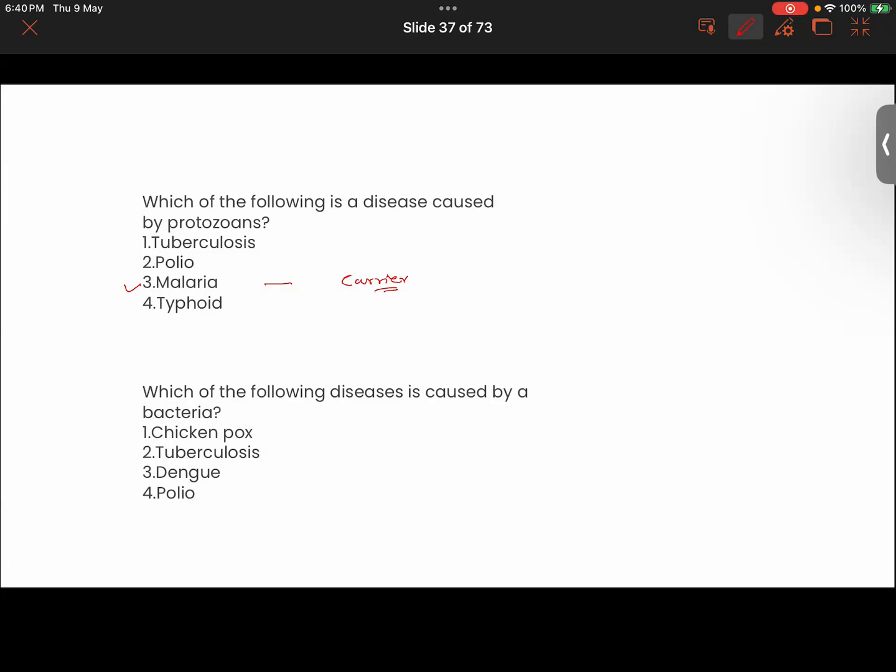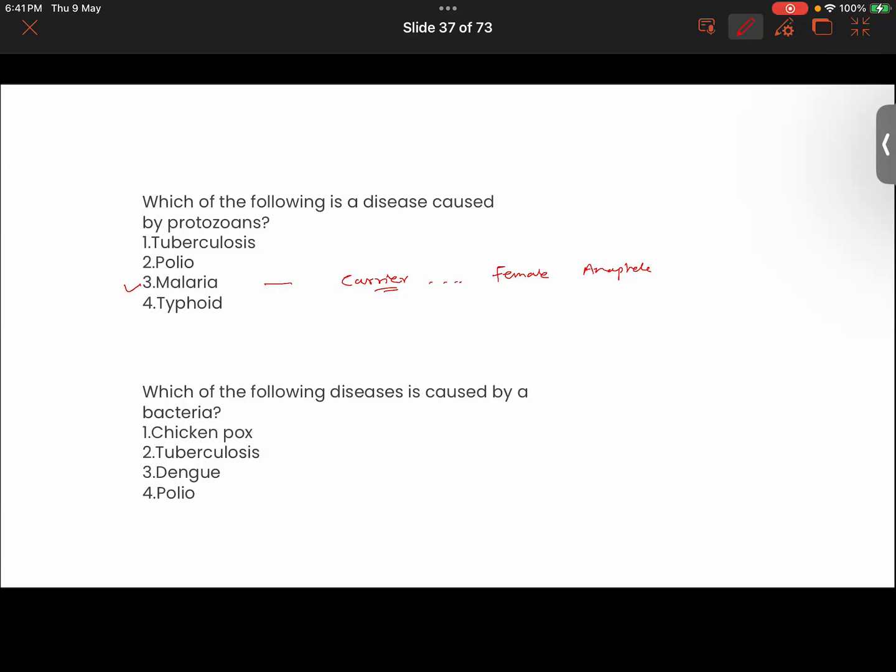What is the carrier? I'm not asking about the name of the protozoa, I'm asking about the carrier. Like you had the example of housefly, which is a carrier of disease. Female mosquitoes, particularly female anopheles. They suck blood because they have to lay eggs, and in order to lay eggs they require lots of energy and nutrition, so they get it from blood.